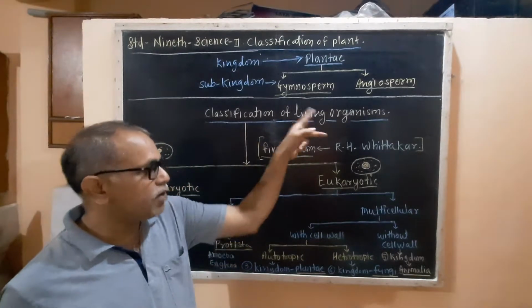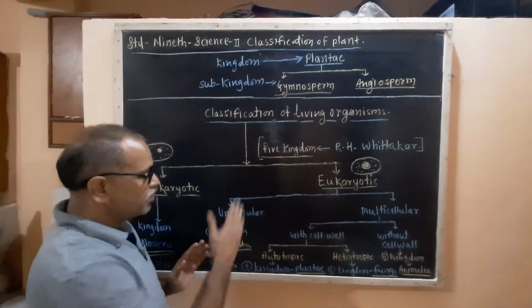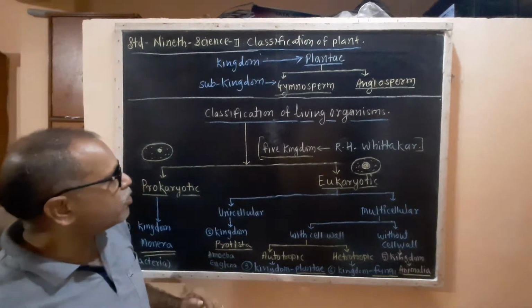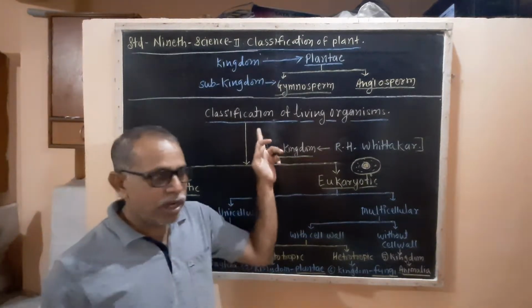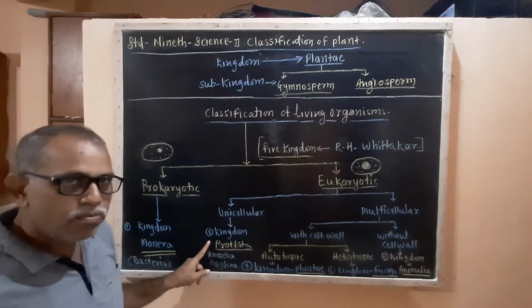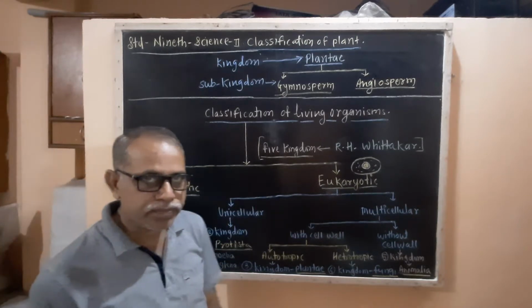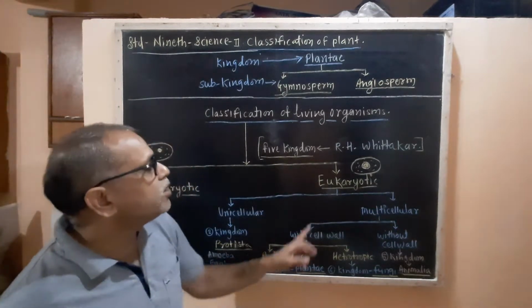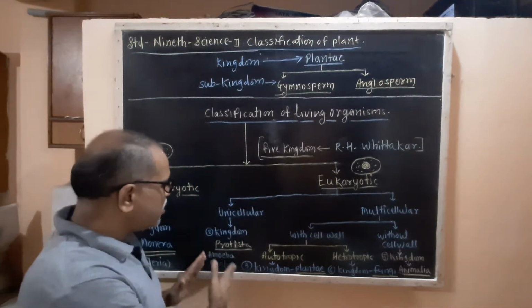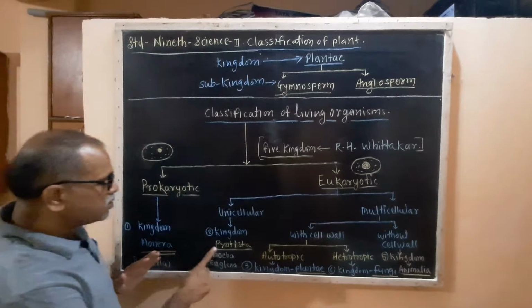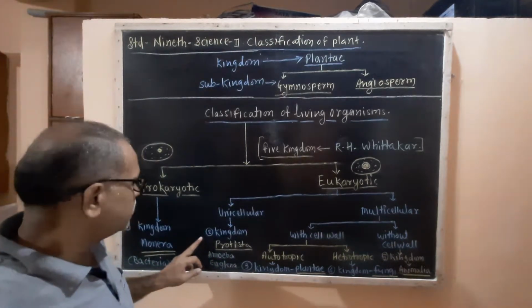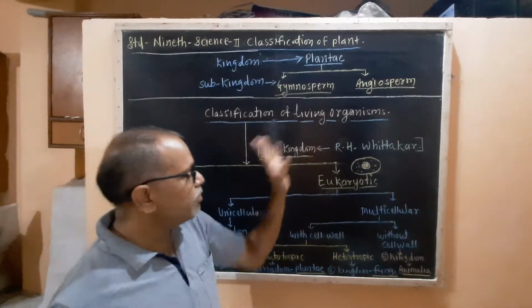So when you classify any of these organisms, you can write: living organism, then eukaryotic, then unicellular, kingdom Protista, example amoeba. The second kingdom found here is Protista, the unicellular eukaryotic living organism.